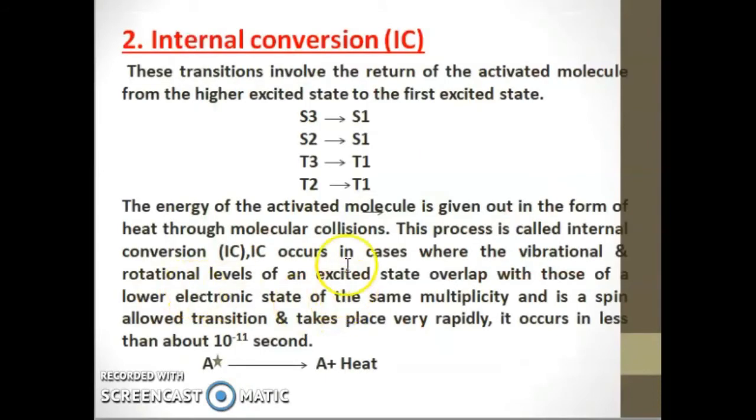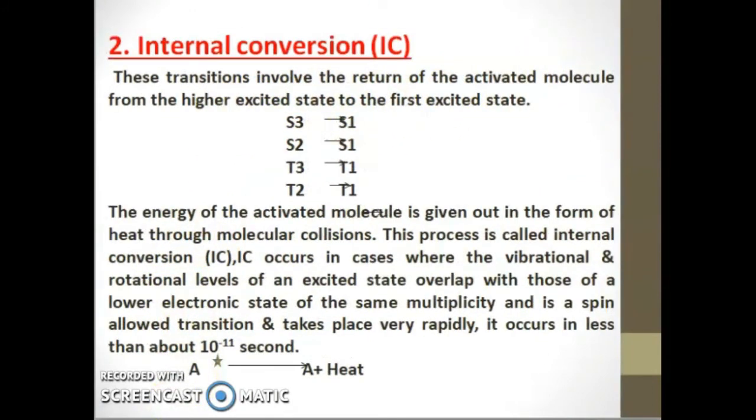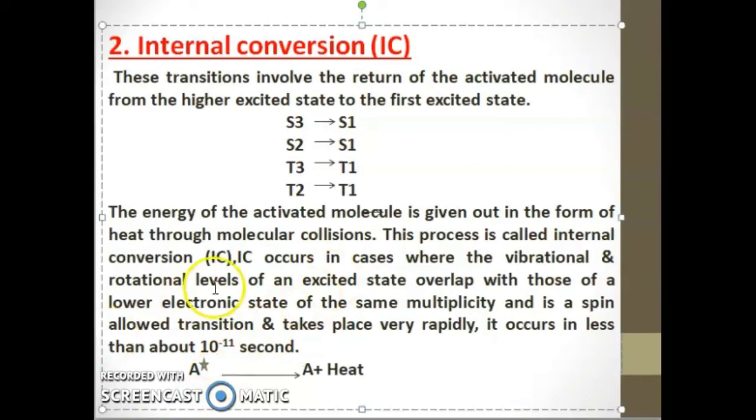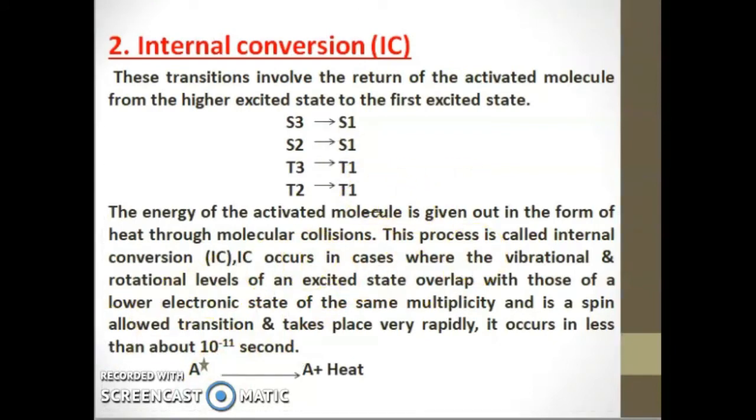This transition involves the return of the activated molecule from the higher excited state to the first excited state. It is S3 to S1, S2 to S1, T3 to T1, T2 to T1.